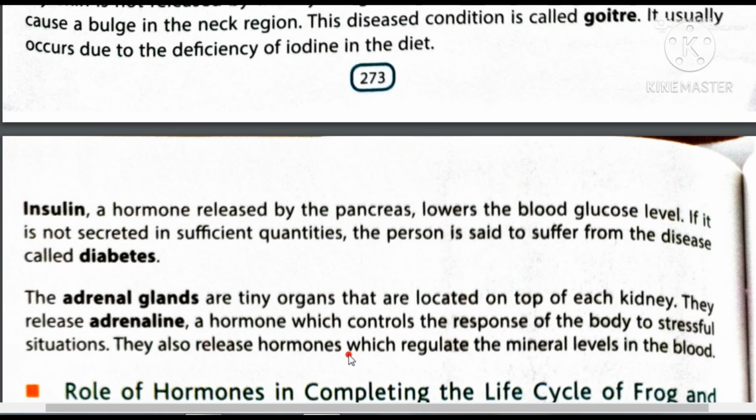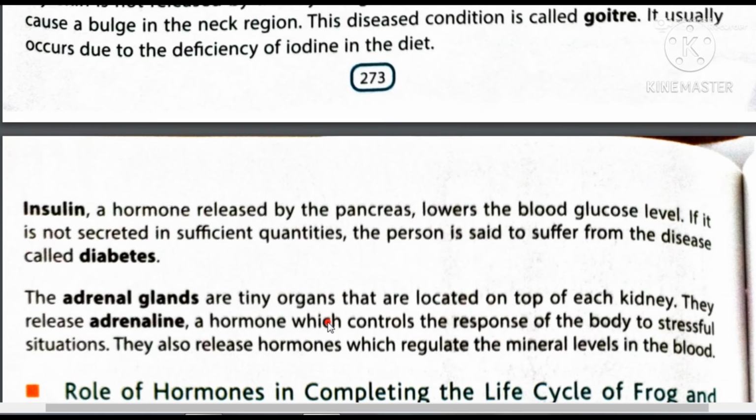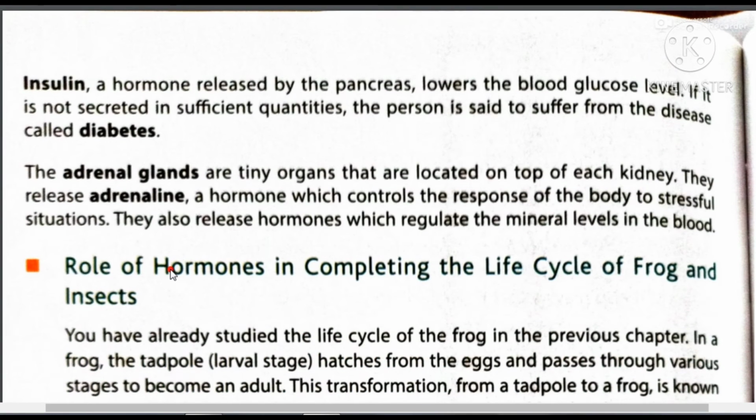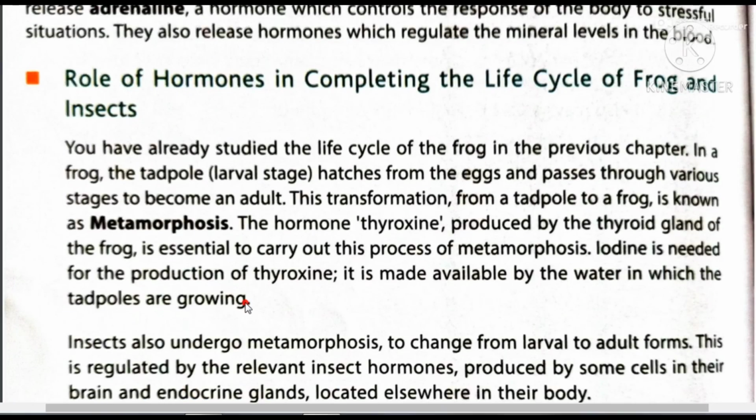They also release hormones which regulate the mineral level in the blood. हमारे ब्लड में जो मिनरल्स हैं उनके लेवल को भी कंट्रोल करता है. So these are the hormones that we had discussed, and the same role of hormones in completing the life cycle of frog and insect. In the previous chapter basically we discussed about metamorphosis, so it is related to that area.